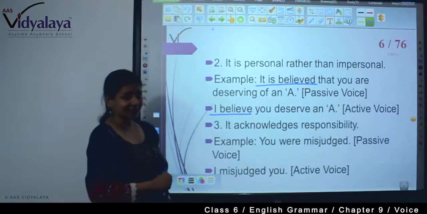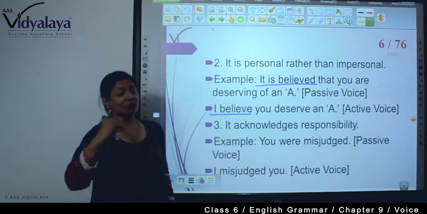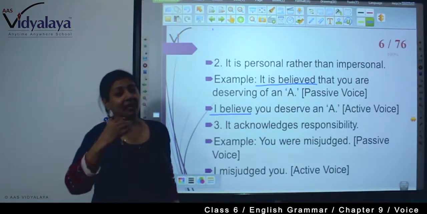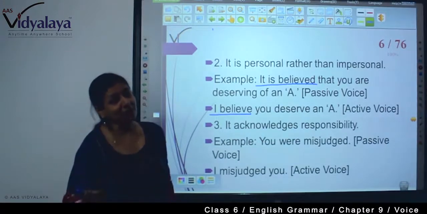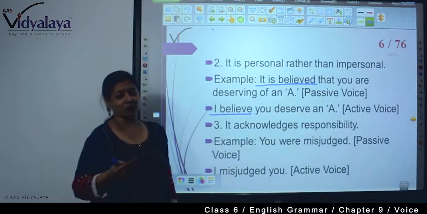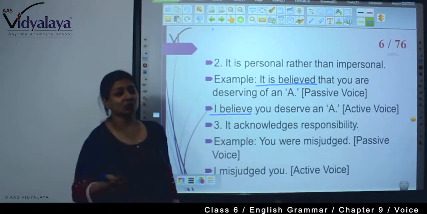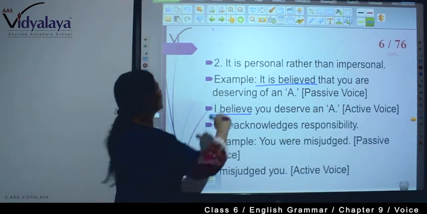But if I write in this way, I misjudged you, that means I am showing my feelings and I am very true to my feelings, and I am saying I misjudged you. That means I am accepting my responsibility of not judging you correctly. I misjudged you.